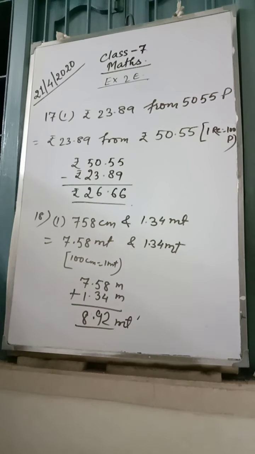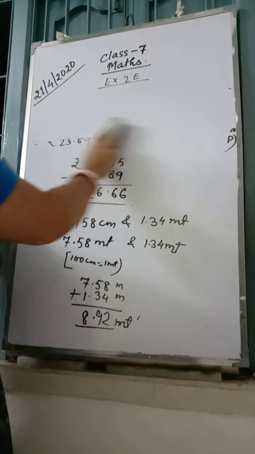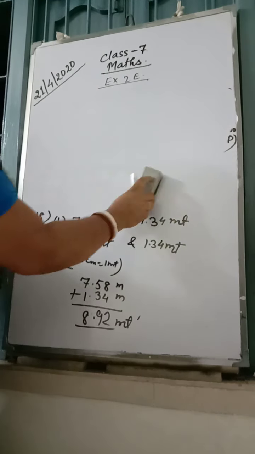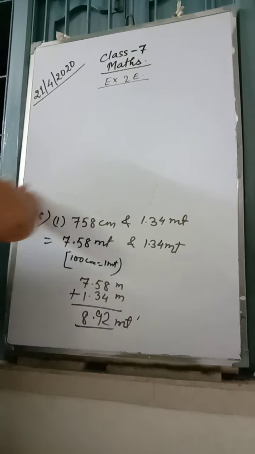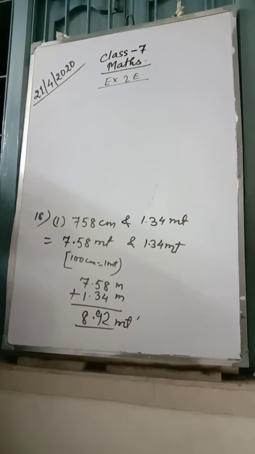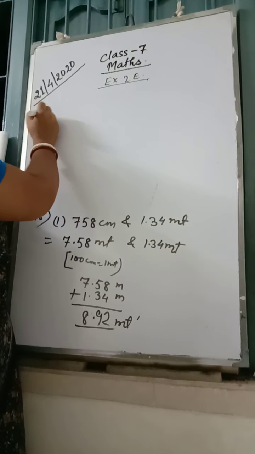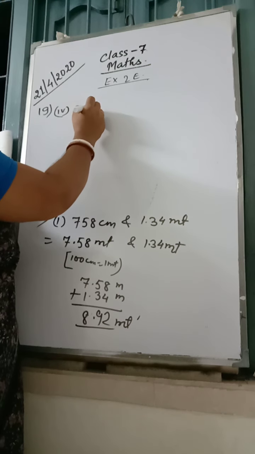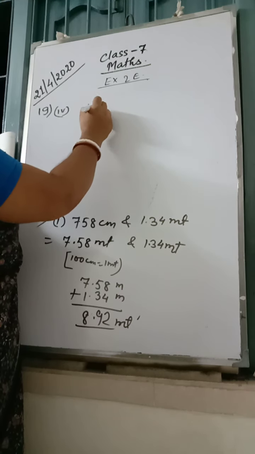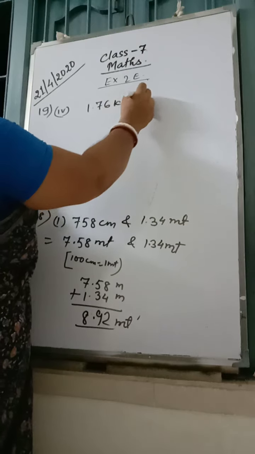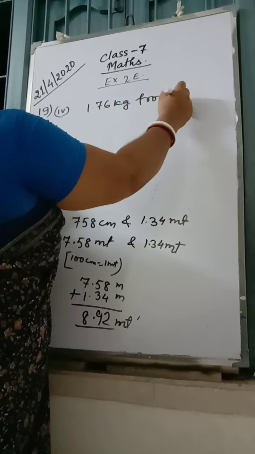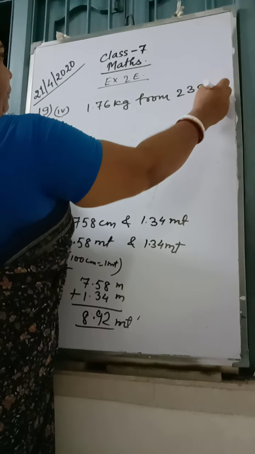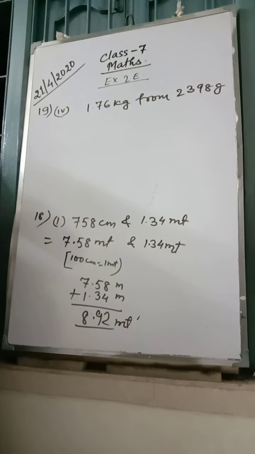Look at 19. So all I am doing is only one sum; the leftover 3 sums from 17, 18, 19 and 20 you have to complete. Okay. You don't think ma'am has done only one, so we'll do only one. 19.4 I am doing. Subtract 1.76 kg from 2398 gram. The answer should be in grams.